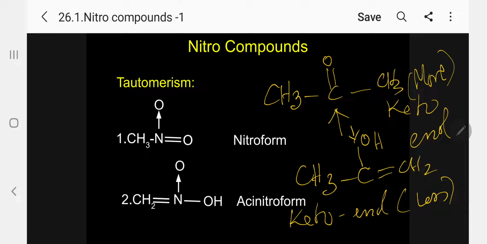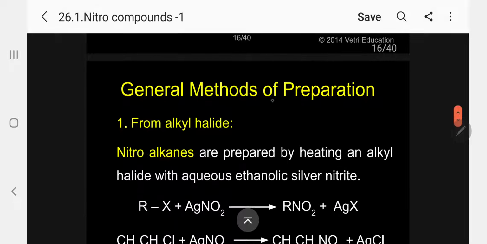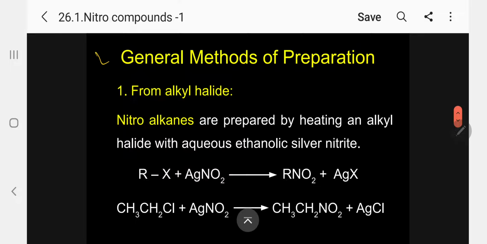Keto-enol tautomerism. That means when we dissolve acetone in a suitable solvent, say water, immediately a particular quantity of the acetone keto form will be converted into the enol form. The major quantity is only the keto form. So this phenomenon is called tautomerism. Please remember. So why are they confusing this? There are two functional groups, but it should behave a different way. But here it is a mixture. Kindly follow the difference.